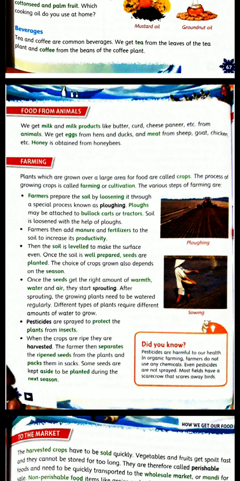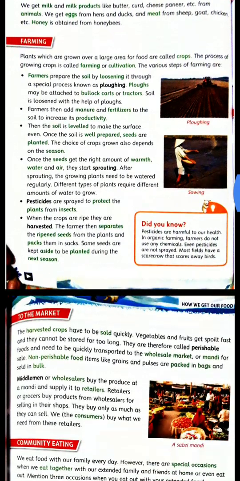After sowing, a proper amount of warmth, air and water is given to the soil. With the help of photosynthesis the crop grows, because everybody requires food to grow. This is the food of the crop. Crops require a proper amount of sunlight, water and air. With the help of all these things, this is done.